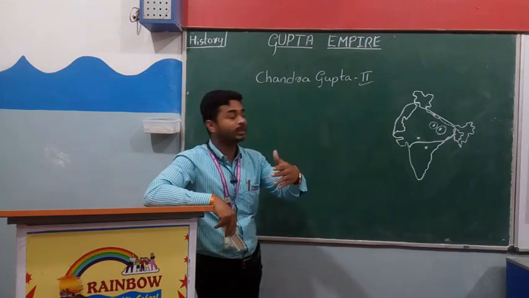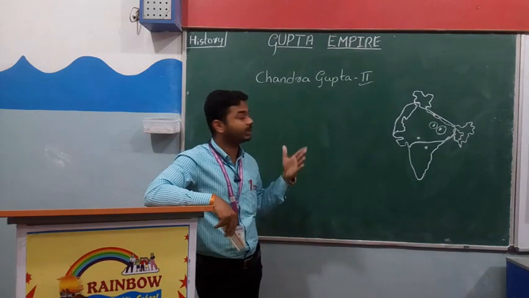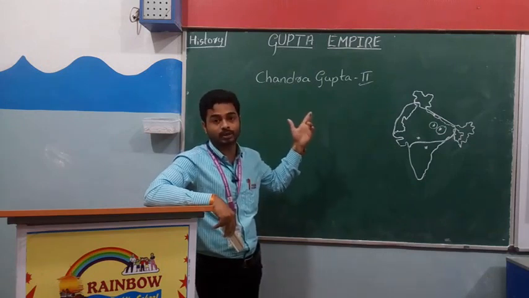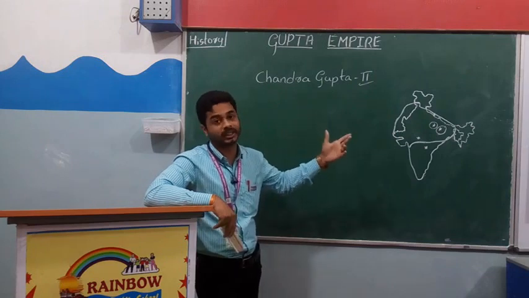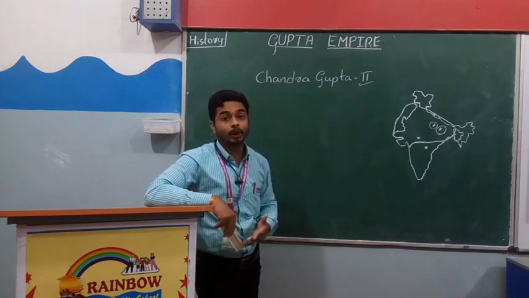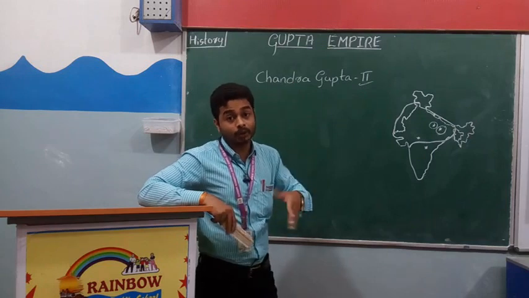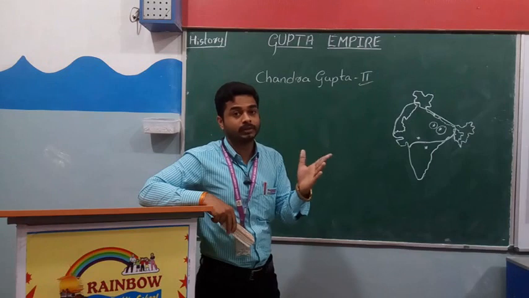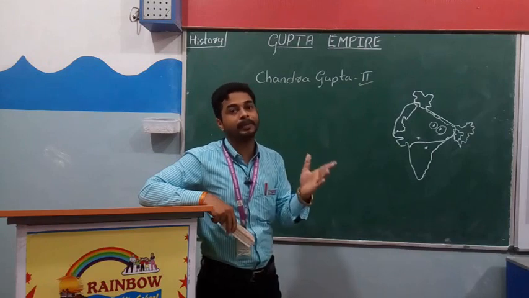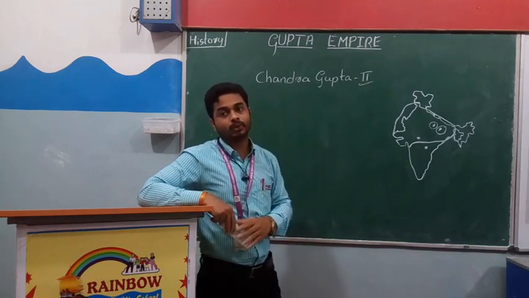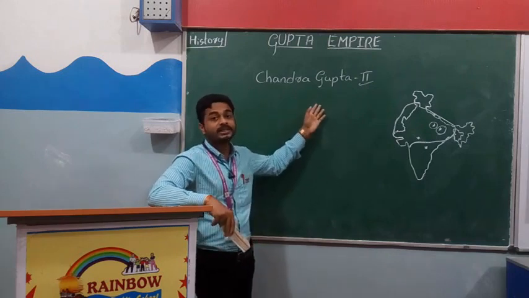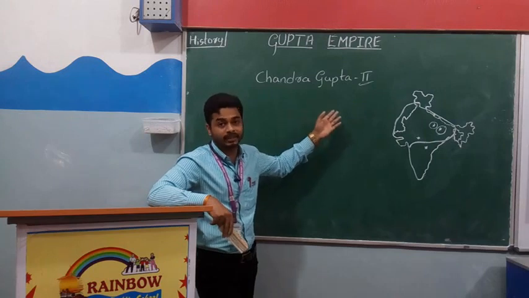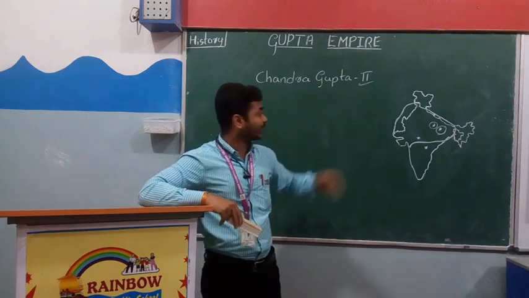I will tell you when I teach the achievements of Chandragupta II. Rudrasena had helped him a lot against the Shakas. After the death of Rudrasena II, Chandragupta II's grandson Pravarasena became the king of the Vakatakas.